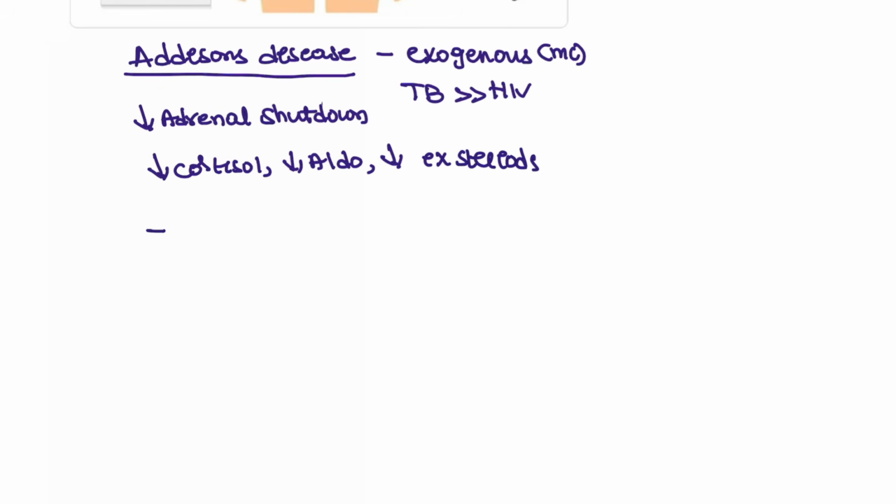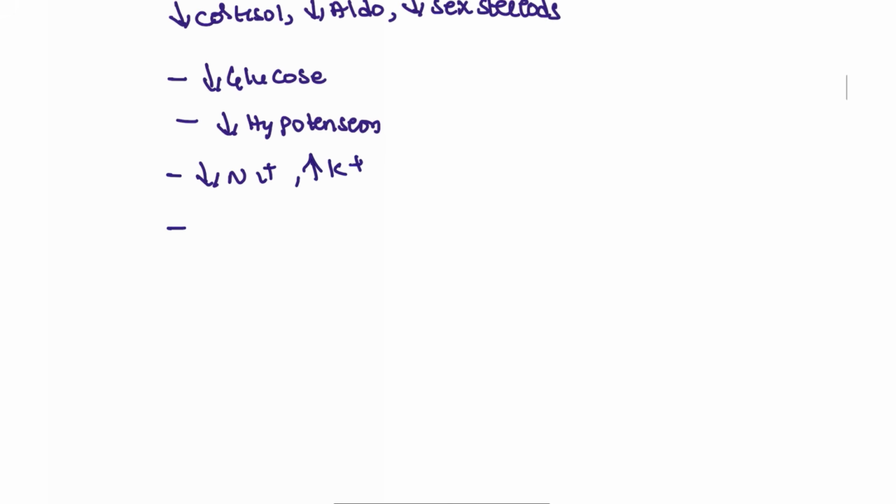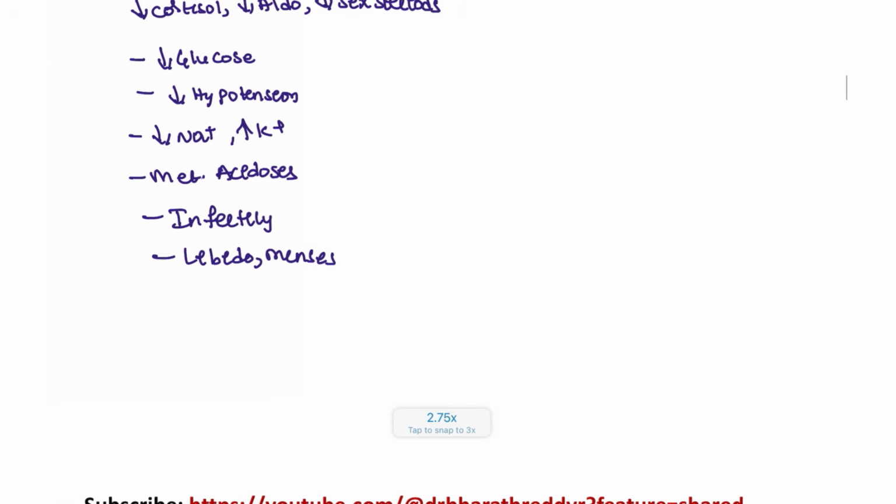What are they associated with? Cortisol is decreased. So the patient's glucose is decreased because it is a counter regulatory hormone. Aldosterone is decreased, so the patient can have hypotension, and sodium is decreased in this patient, and potassium is increased, right? This is what we are going to see. And metabolic acidosis. Sex steroids are destroyed, so the patient has infertility, libido issues, and menses problems. All this will be seen in this patient, right? So this is what is associated with Addison's disease.